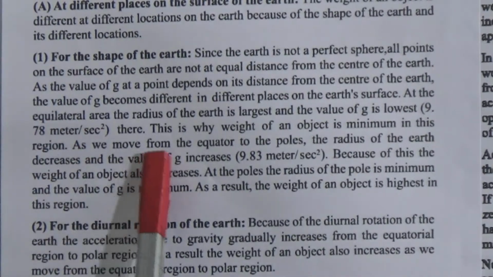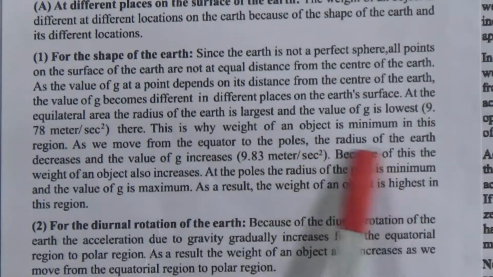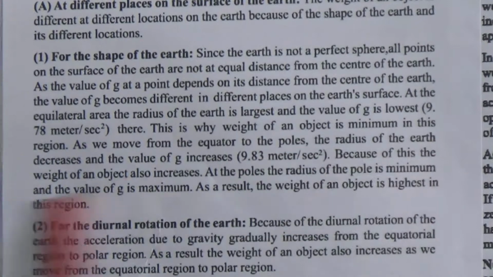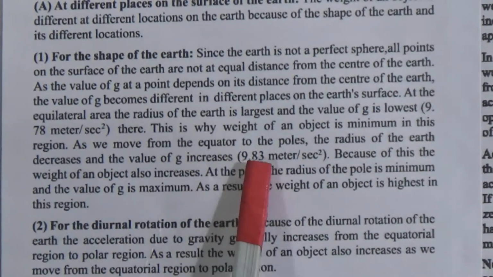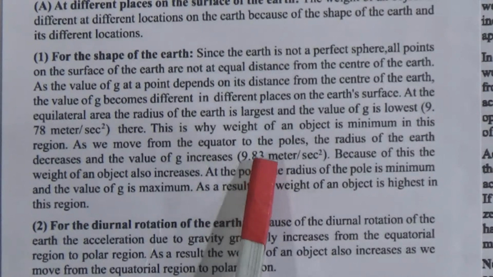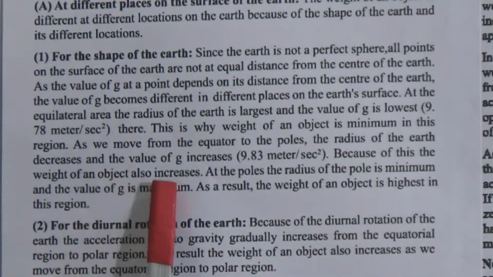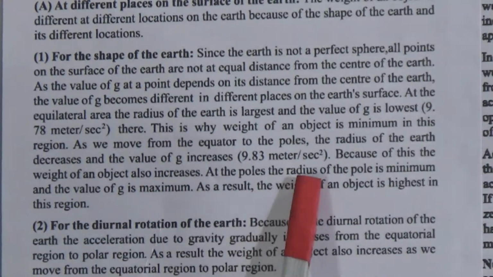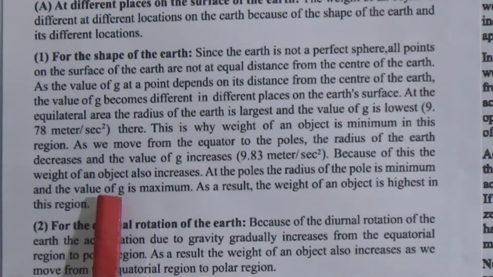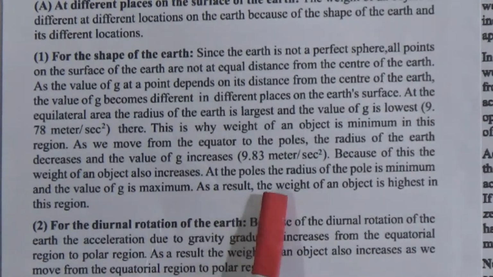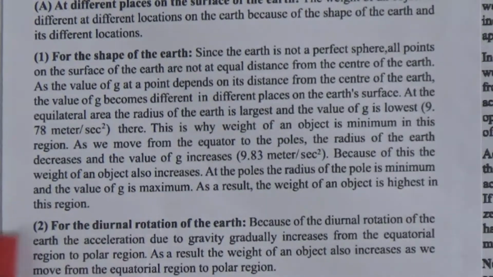As we move from the equator to the poles, the radius of the earth decreases and the value of g increases, that will be 9.83 meter per second square. Because of this, the weight of an object also increases. At the poles, the radius is minimum and the value of g is maximum. As a result, the weight of an object is highest in this region. Now come to the next point.